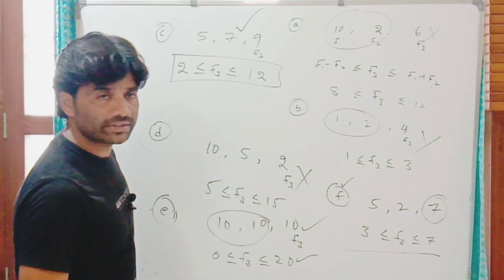Clear? The minimum number of equal forces required to keep the system in equilibrium is 2, and they must be collinear. They must act along the same line in opposite directions. Then only they cancel each other and the system will be in equilibrium.